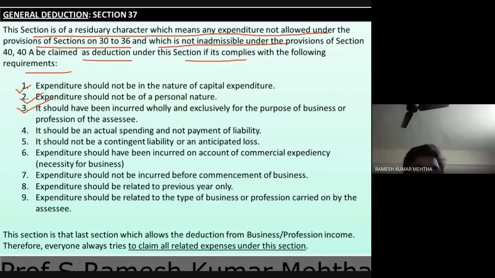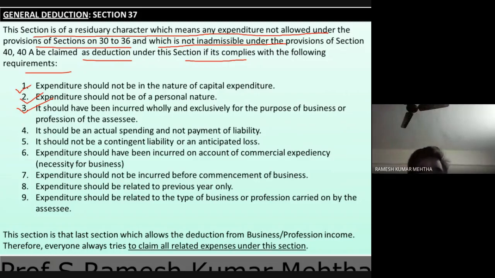The next one, expenditure should be related to the previous year only. So any expenditure which is to be claimed to be shown on the debit side of profit and loss account as an expenditure for that year should be of that year only. It should have been incurred in the year in which it has taken place. For example, 2019-20 is the previous year. So that expenditure, if you want to claim it as an expenditure, should be related to the previous year 2019-20. If it is a future expenditure or a past expenditure, it is not allowed to be shown on the debit side of profit and loss account. It should be shown in that relevant year only as an expenditure.